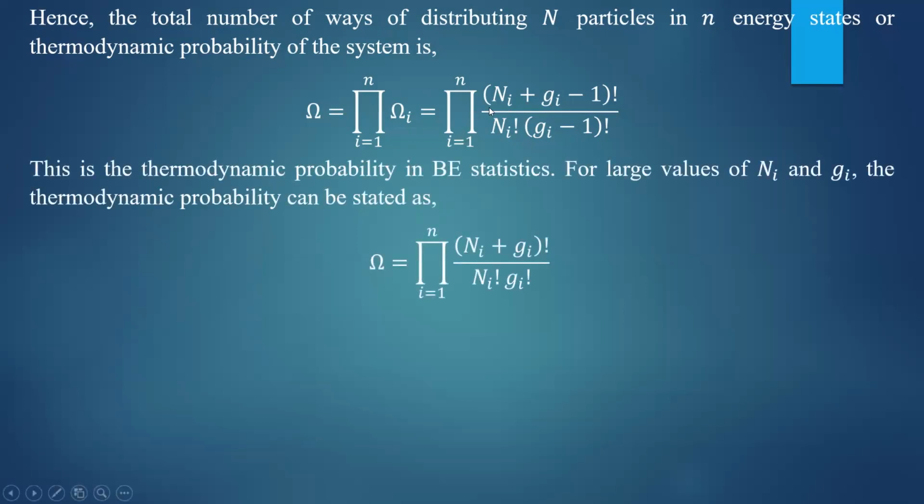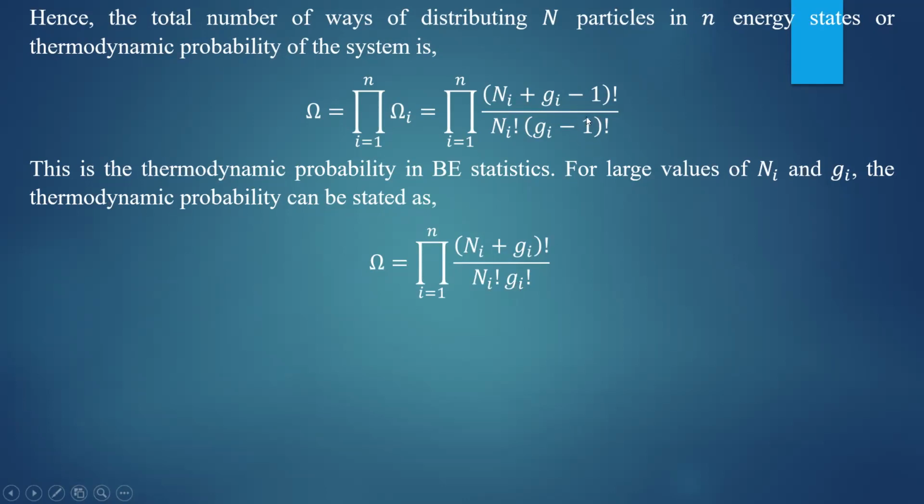So here ni and gi are very large in number. The total number of particles and number of states are very large. Therefore, for large values of ni and gi, the thermodynamic probability can be represented simply by omega equal to product of (ni plus gi) factorial by ni factorial into gi factorial.